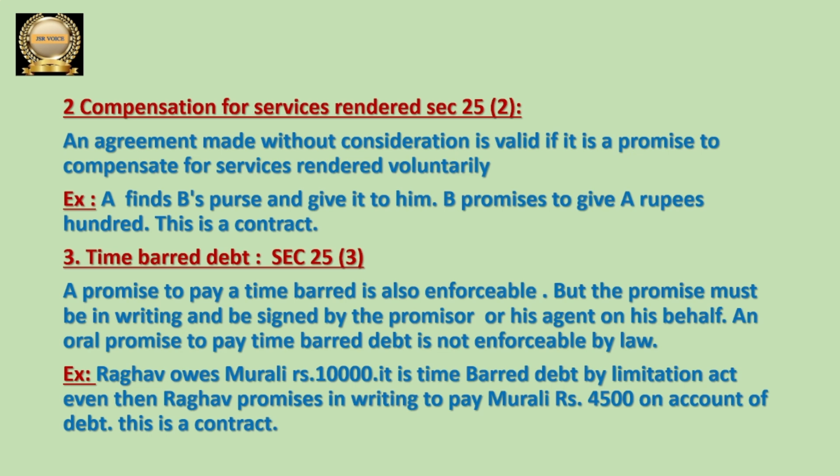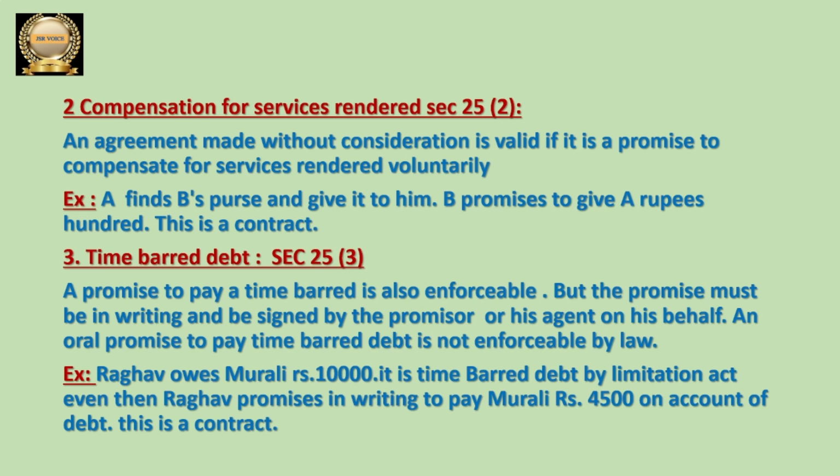The person who is going to promise to pay the time barred debt has to write about his promise on paper and he must sign it, then it is valid.